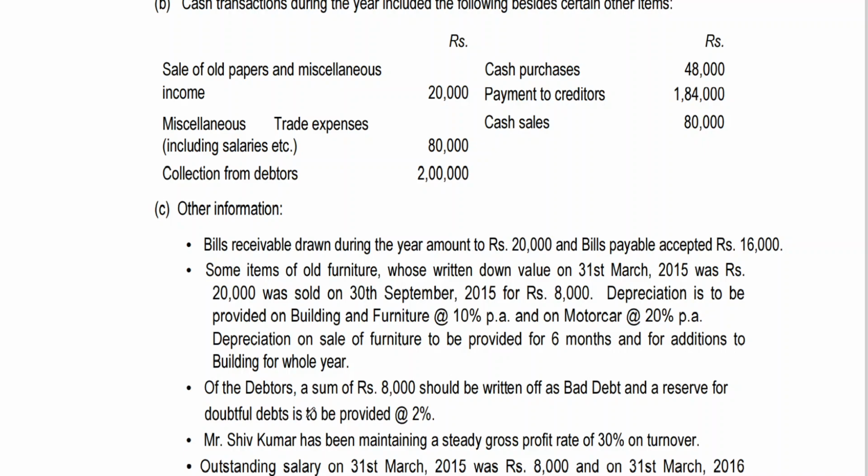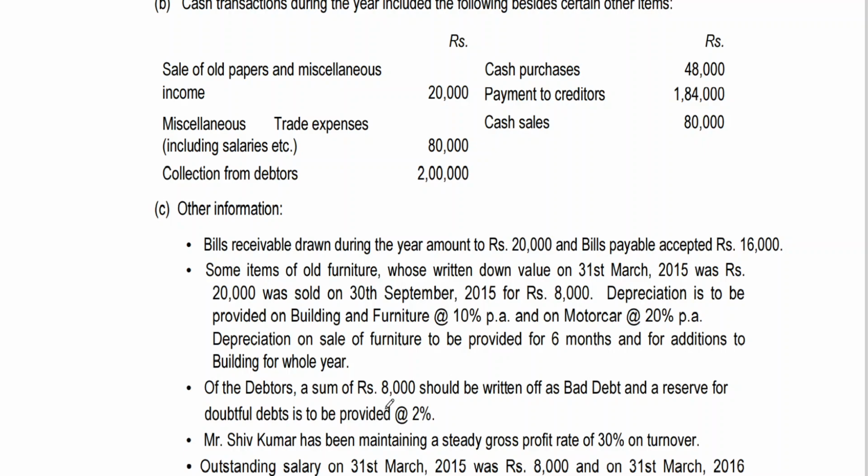Now, of the debtors, the sum of 8,000 should be written off as bad debt, and reserve for doubtful debts is to be provided at 2%. I told you that reserve for doubtful debts won't be taken to debtors. In one of my previous classes, I told you to make a note of it. Bad debts are to be taken to debtors account, and the provision is to be taken to P&L account and again deducted from debtors after deducting bad debt. This is what we generally do.